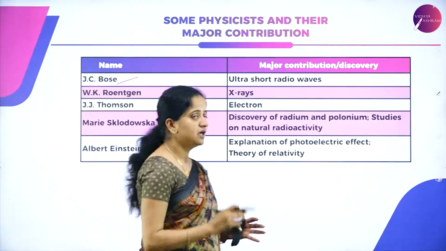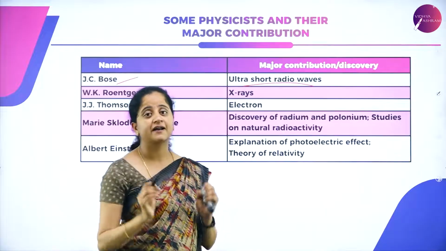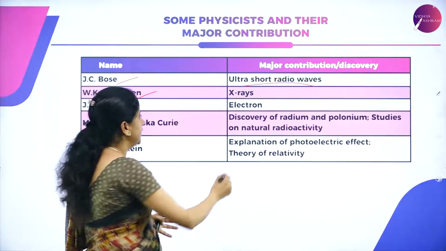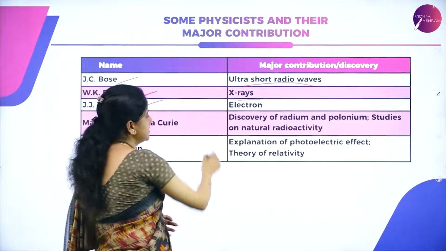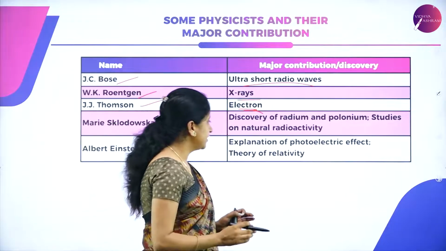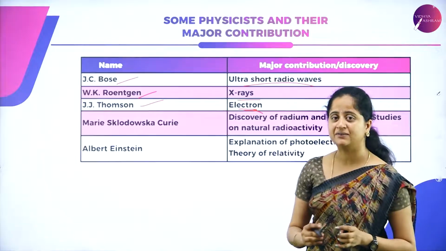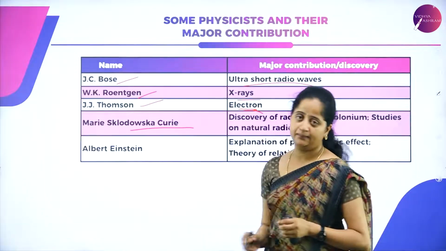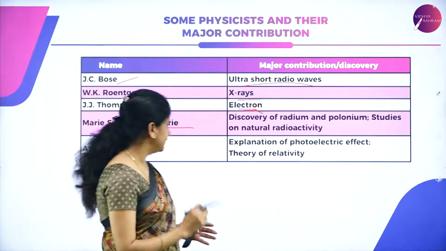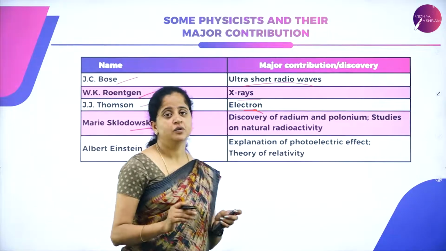He contributed by his ultra short radio waves. We have W.K. Röntgen, who discovered X-rays, and J.J. Thomson, who discovered the electron. The discovery of radium and polonium and studies on natural radioactivity was done by Curie. Next, we have Albert Einstein, who explained the theory of relativity and the photoelectric effect, for which he was awarded the Nobel Prize.